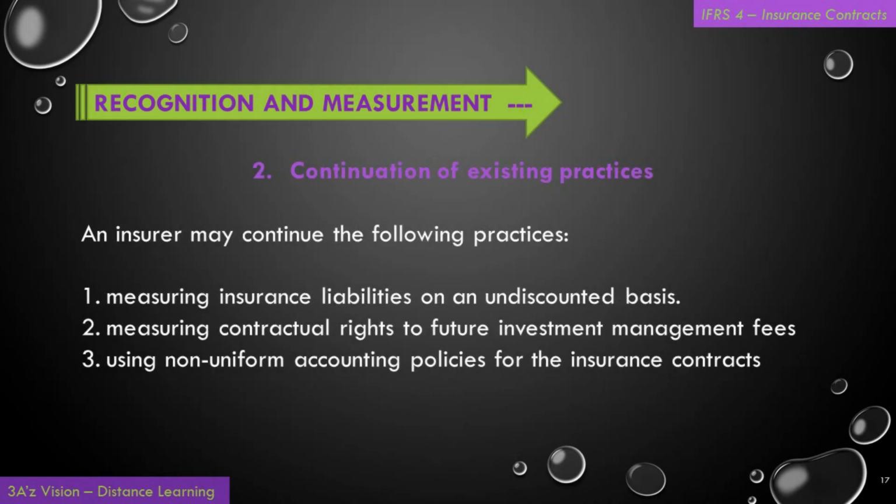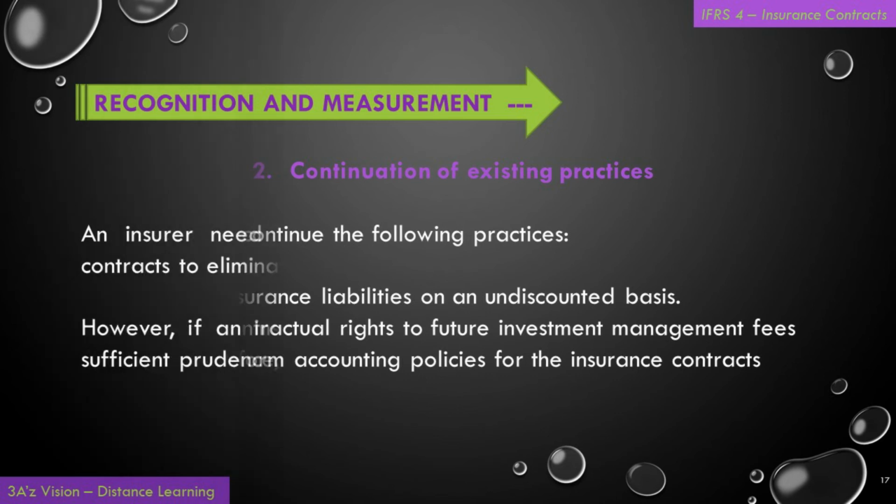Secondly, continuation of existing practices. An insurer may continue the following practices. Number 1, measuring insurance liabilities on an undiscounted basis. Number 2, measuring contractual rights to future investment management fees. Number 3, using non-uniform accounting policies for the insurance contracts.